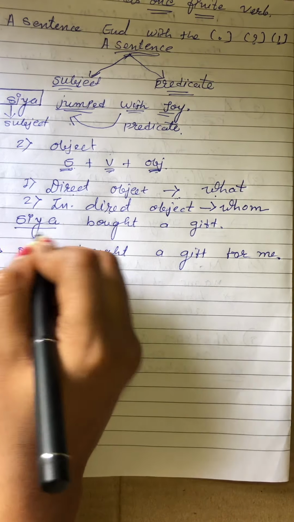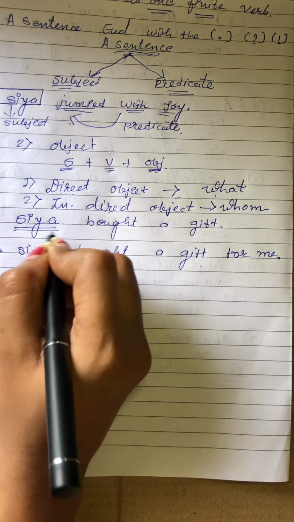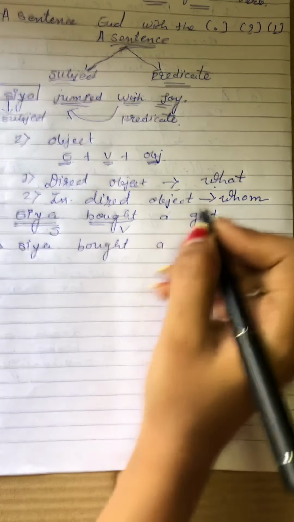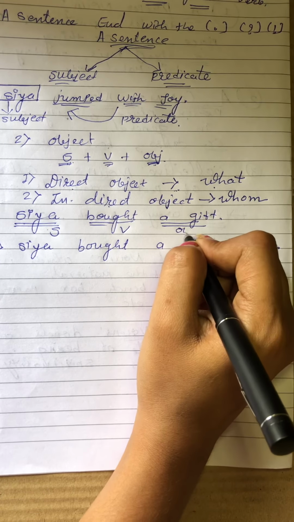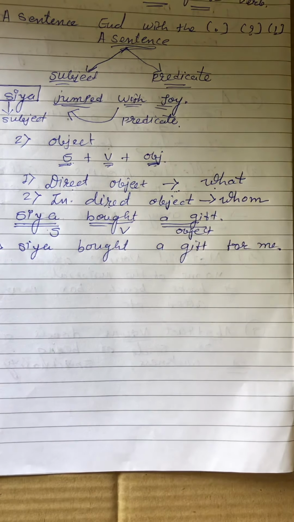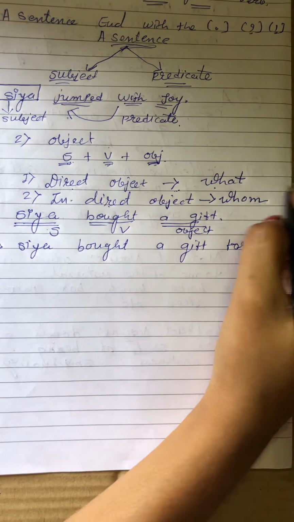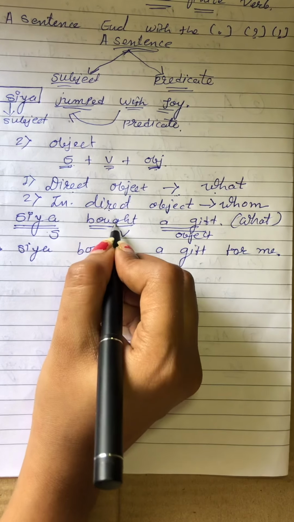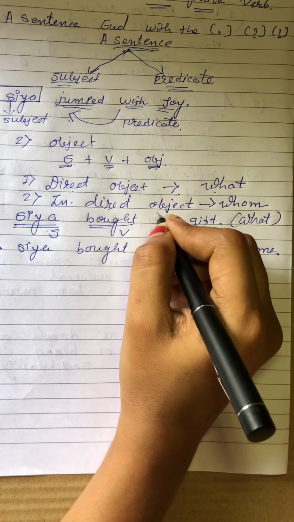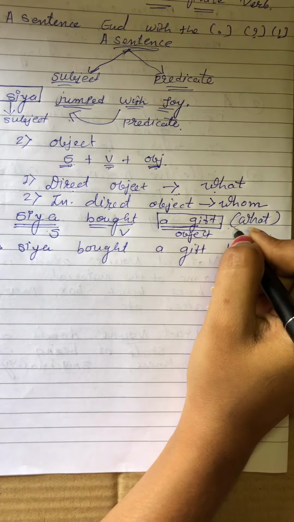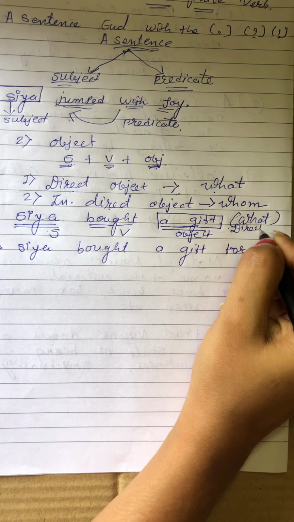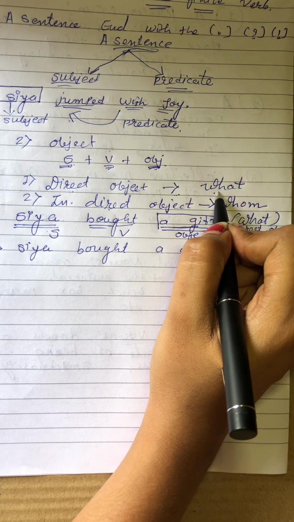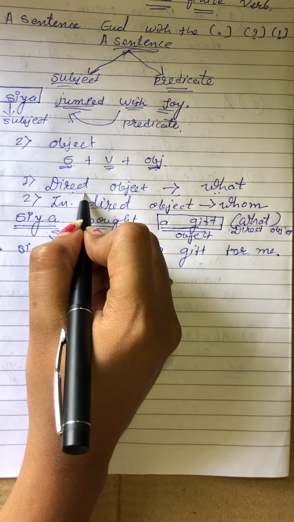See, first example, Sia is our subject, bought our verb and a gift जो है वो हमारा क्या हुआ, object. If we ask the question with what, Sia bought, we get the word a gift. A gift हमारा क्या हुआ, direct object, right?